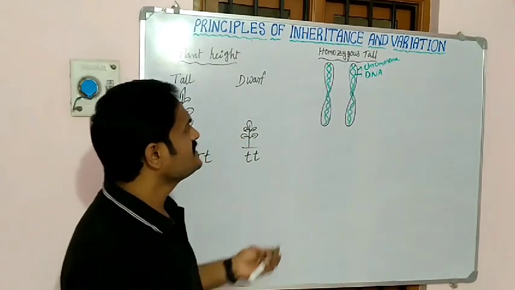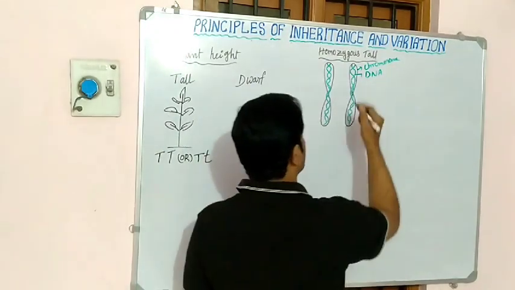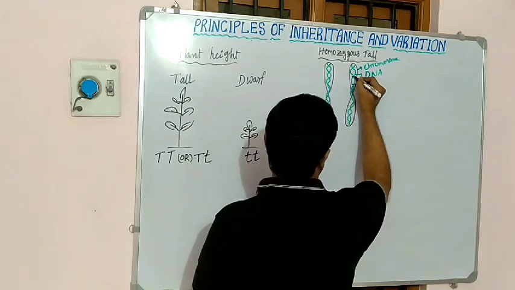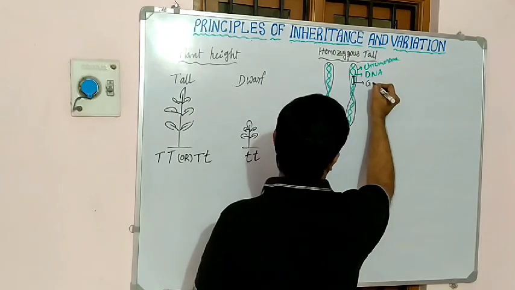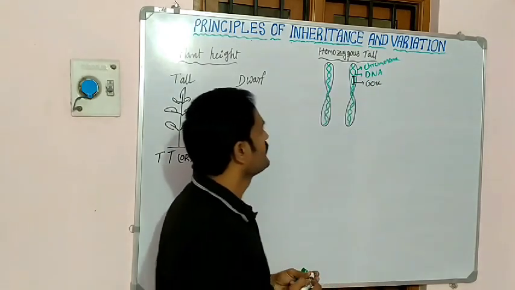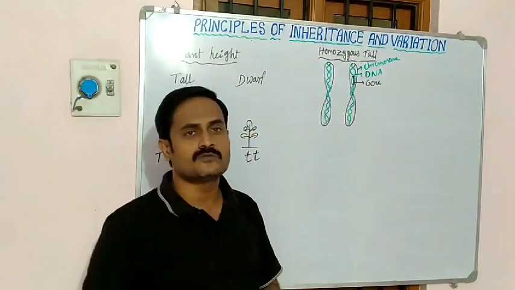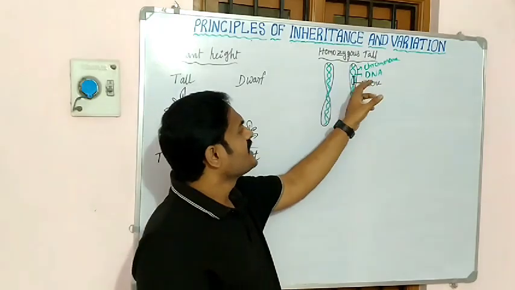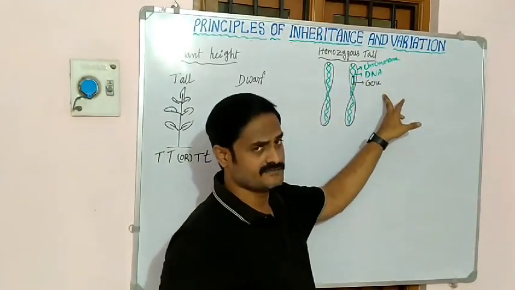In this DNA, a part of the DNA we call a gene. Suppose this part of the DNA we call a gene. So these are chromosomes. Inside the chromosome is a double stranded DNA, and a part of the DNA is called a gene.